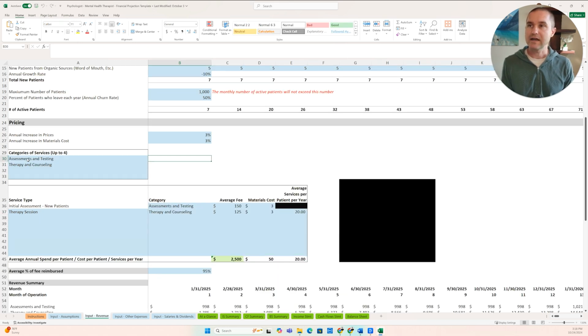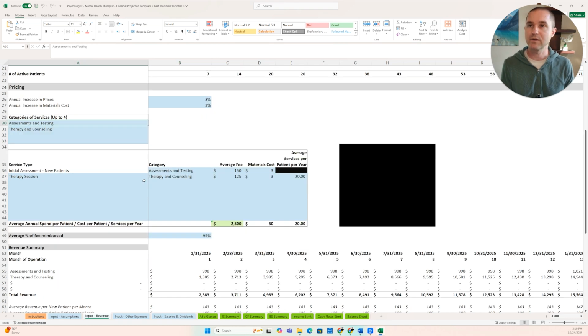We have our categories of service: assessment and testing, and therapy and counseling. So let's say every new patient, the way this works is every new patient is going to have an assessment and test, initial assessment here, $150, and you can change the fee for this if you'd like. We also put in a small material cost. We set that to 2% of revenue. Maybe you have some tools that you use in your therapy process that have some costs associated, and so we wanted to at least consider that in the model here.